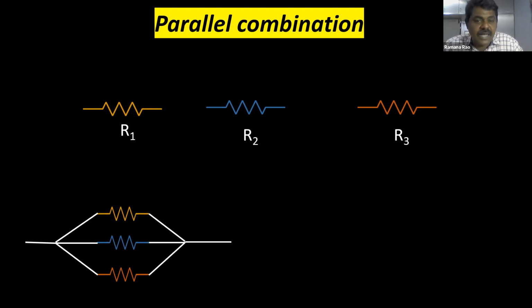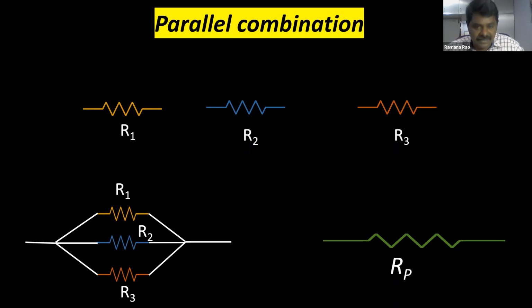So this is known as parallel combination of resistors. Now again, R1, R2, R3 are connected in parallel combination to get an equivalent resistance which is R parallel. So first they are individual and they are connected in parallel. Then the parallel combination leads to a single equivalent resistor. So this is the equivalent resistance in parallel.